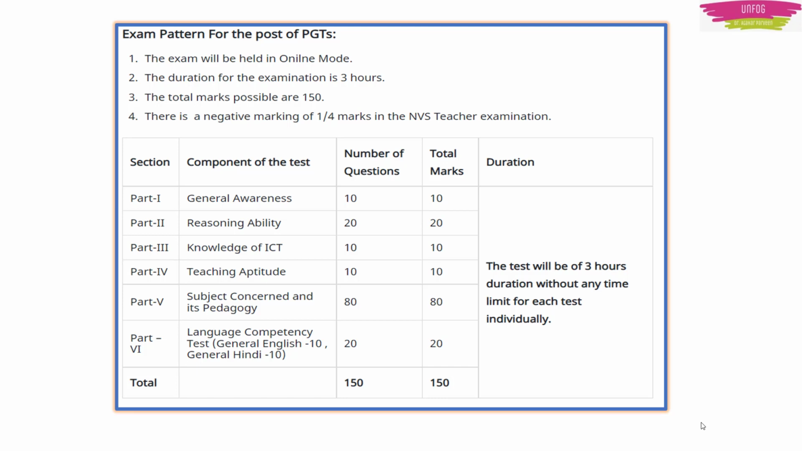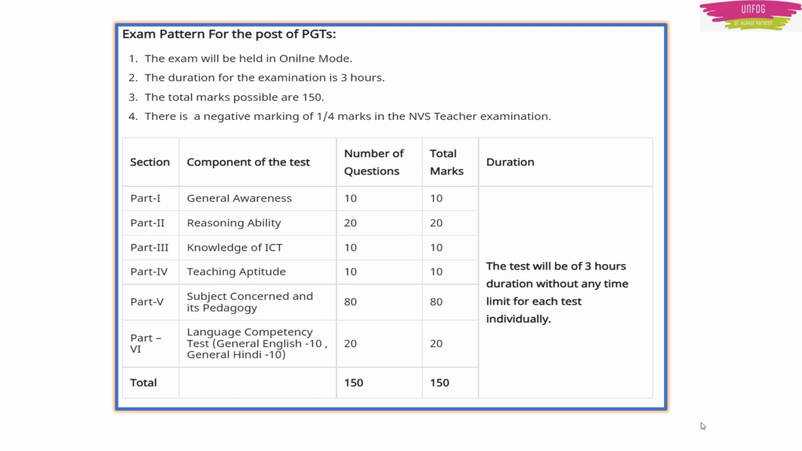And in part 6, a language competency test will be taken. The number of questions will be 20. Among these 20, 10 questions will be for general English, 10 questions will be for general Hindi. Because this is a national level exam, right? So that's why you will have to answer 10 questions from English and 10 questions will be from Hindi. You will have 20 marks for this.